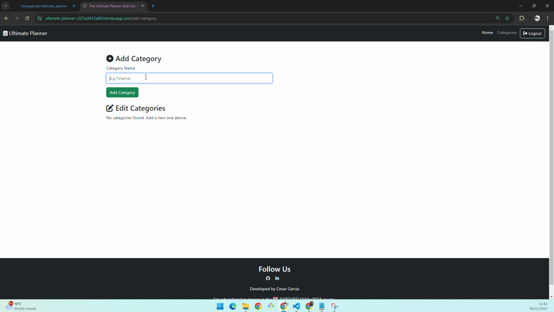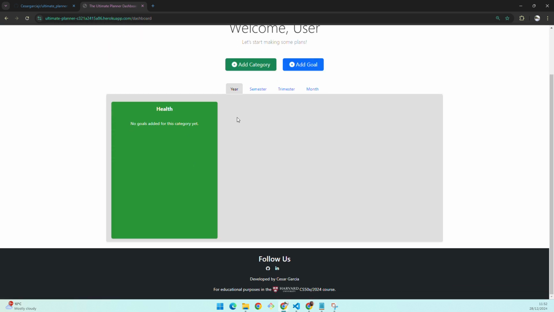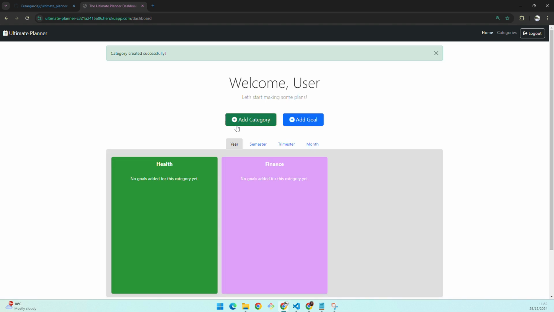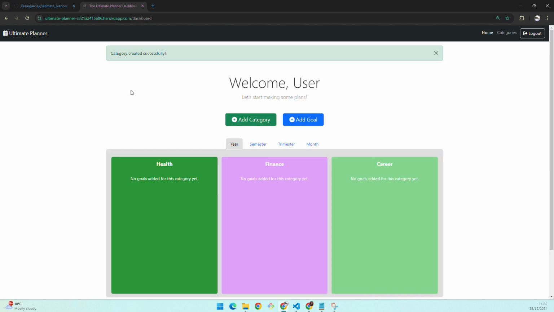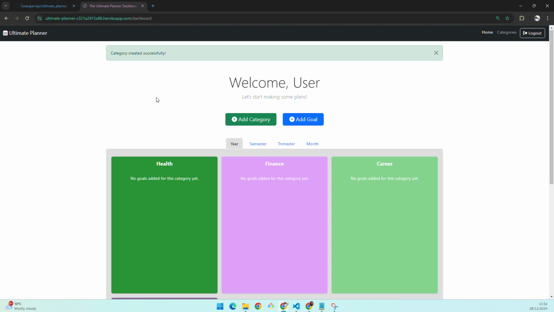So let's say I want to add a health category for the next year, right? It will generate my semester, trimester, and monthly goals. If I go here to categories, it will also show the categories that I've added. So I'll put here finance. Maybe I can put also career and education. There you go. So I have a few categories here, so now I can start adding my goals.